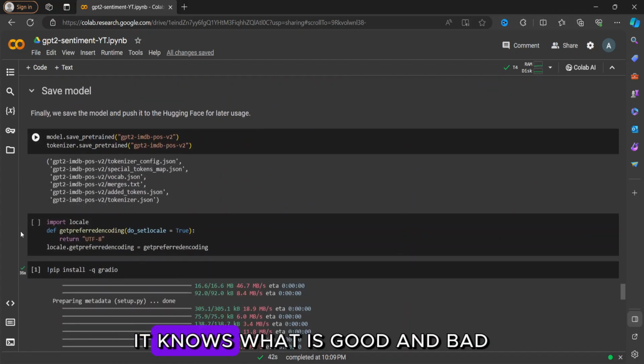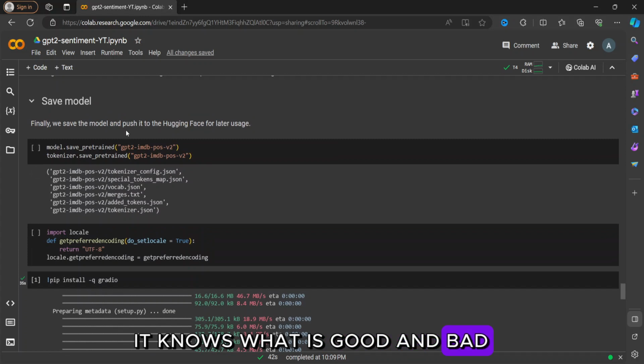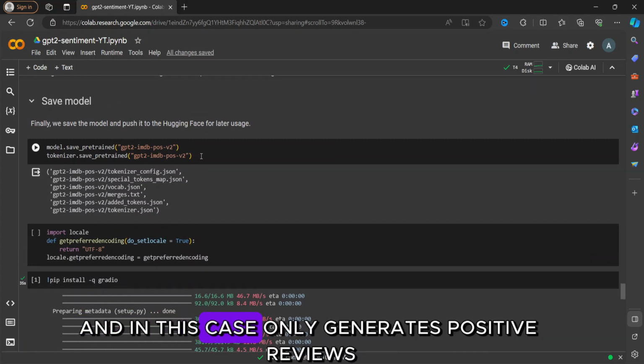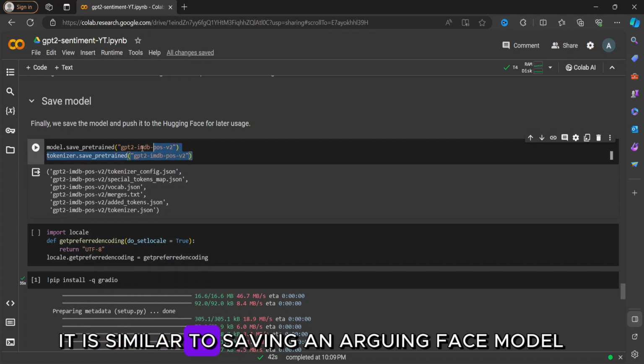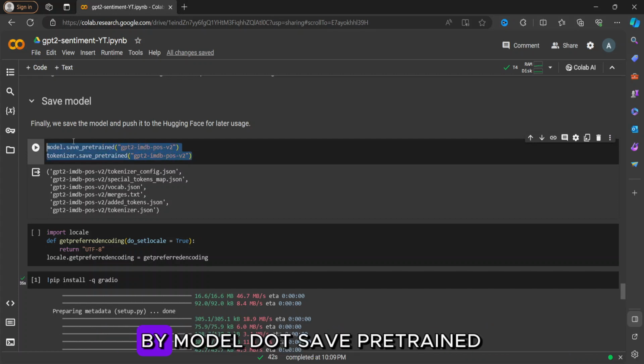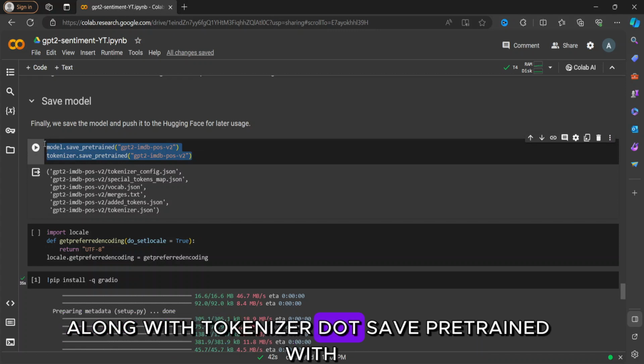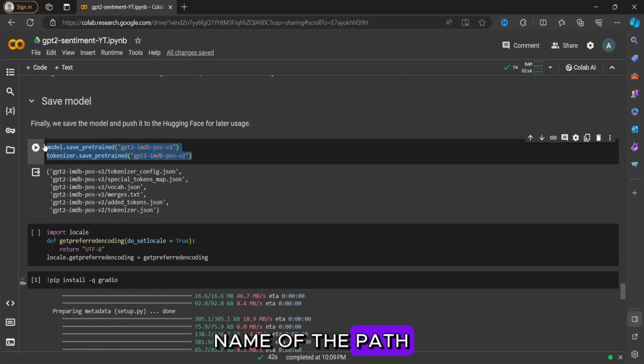It knows what is good and bad, and in this case only generates positive reviews. To save it, it is similar to saving a Hugging Face model by model.save_pretrained along with tokenizer.save_pretrained with the name of the path.